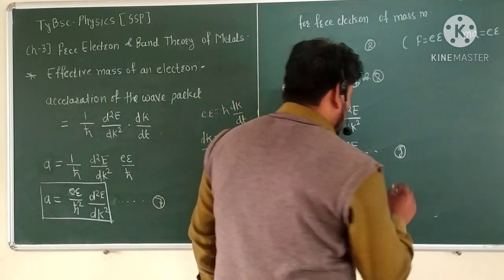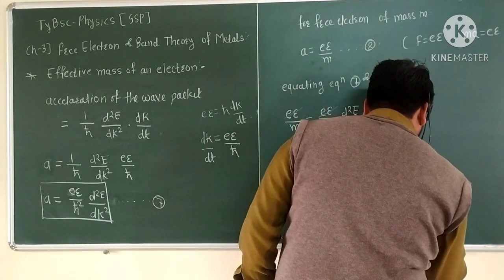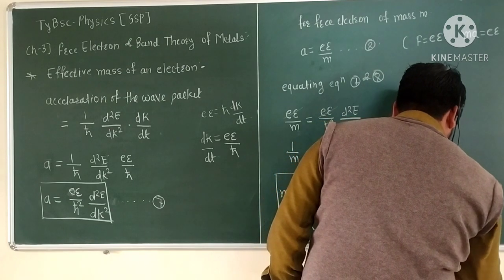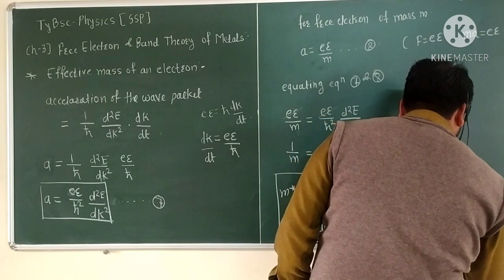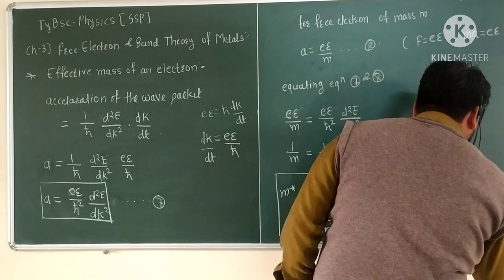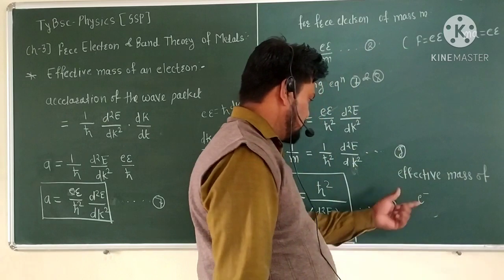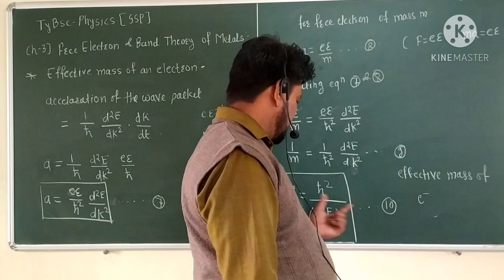So m star is the effective mass of the electron, which is not constant.